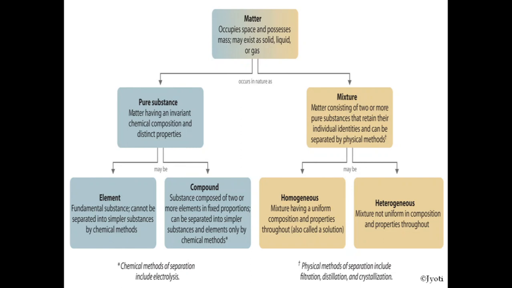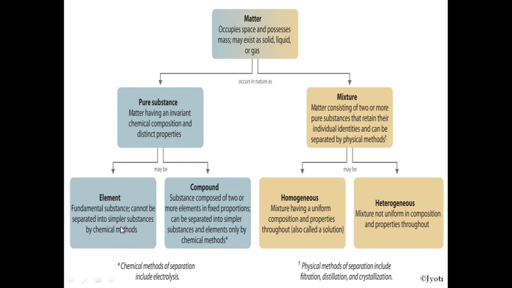Now what is the other type of matter? That is mixture. A mixture is matter that consists of two or more pure substances that retain their individual identities and can be separated by physical methods. So what is the major difference between pure substance and mixture? Pure substances, if it is an element, its constituent particles cannot be separated by chemical method.